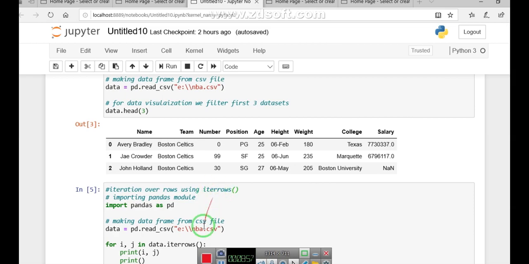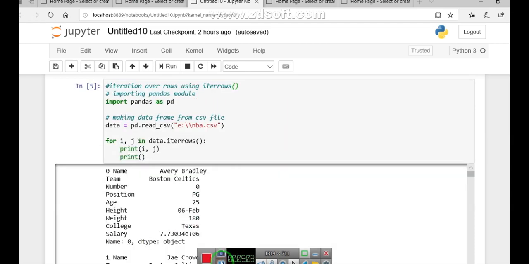So what is the file? It is our NBA file. Students, have a close look at the next example, that is iterrows. This operation is now basically applied on the file. First look at the program: importing the pandas module, then making the data frame from the CSV file, which we have already gone through.